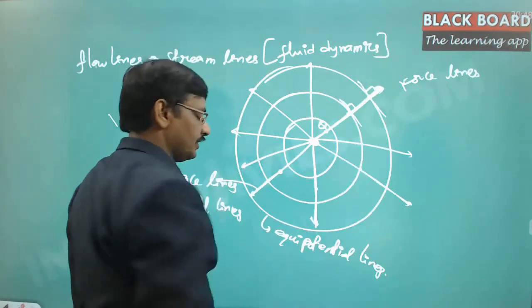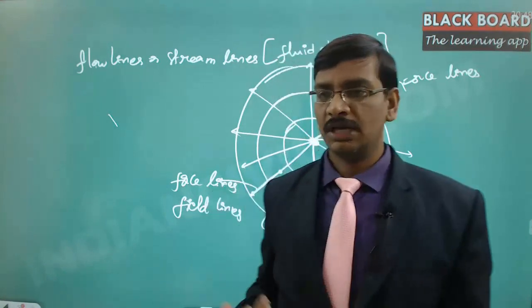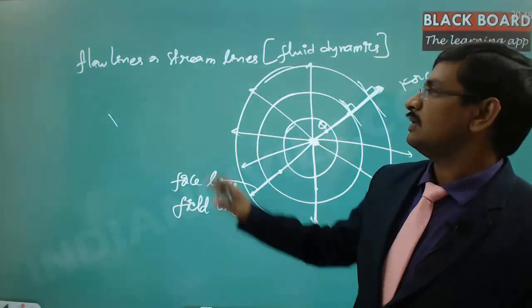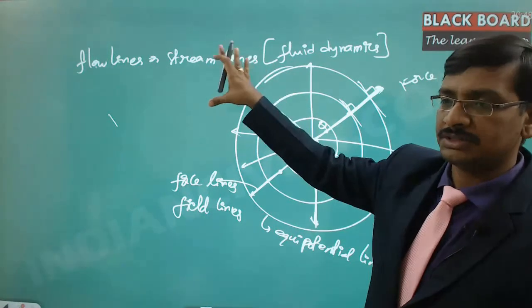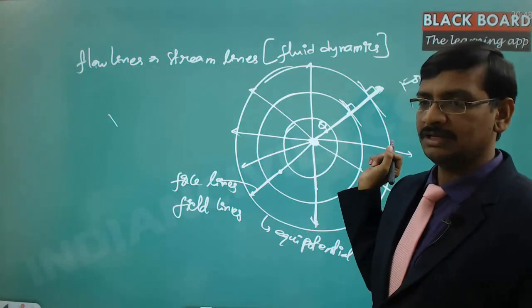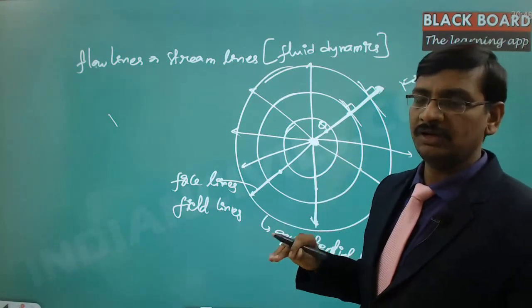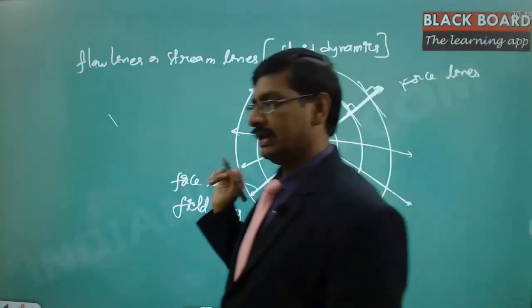So the field lines or the flow lines are one and the same, but the applications are different. The same field lines are treated as the streamlines in the case of fluid dynamics, but in the case of the fields, that is the gravitational field or the electric field or the magnetic field, there we call them field lines. Got it?